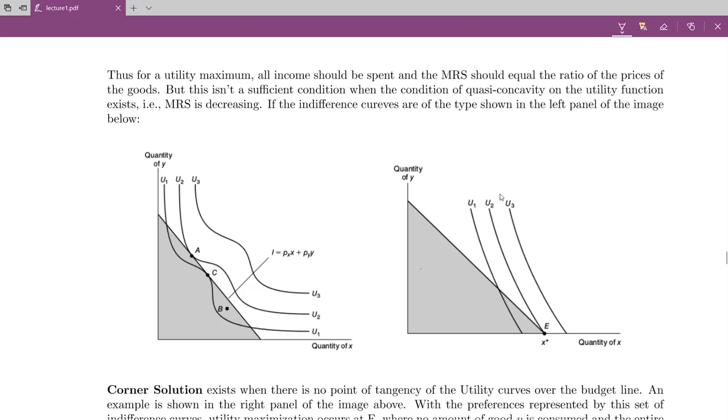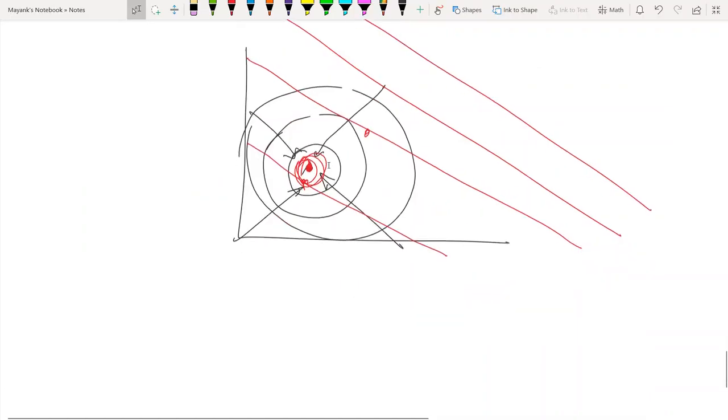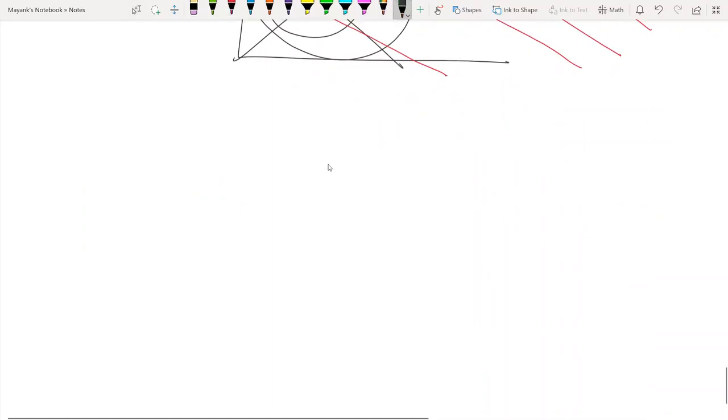Okay. So what you are basically doing is you are finding the tangency condition on the budget line. That's what you are looking for. You're looking for the IC which is tangent to the budget line. That will be your maximum utility point. But in case of convexity, this IC, this point, the utility maximization point, is unique.